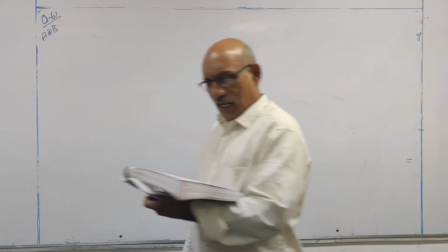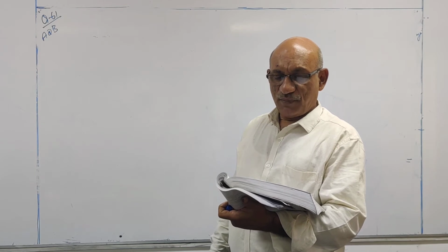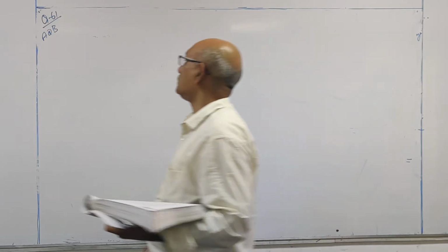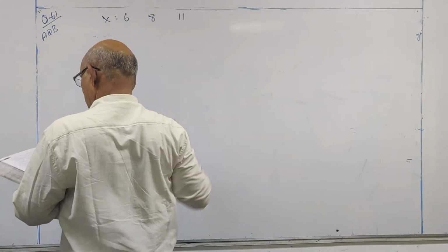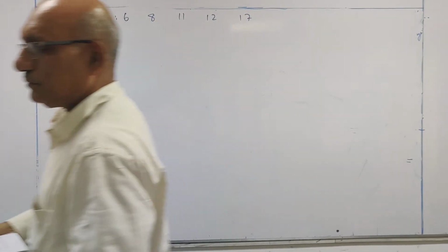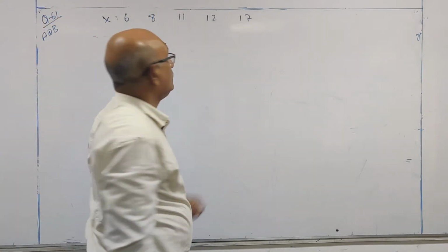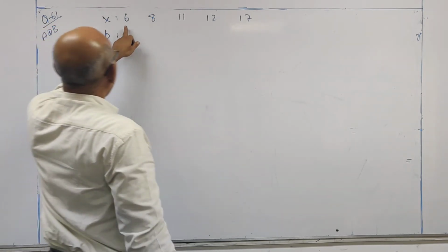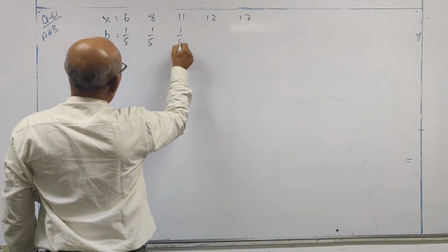Look at this. A discrete random variable x follows uniform distribution and takes only the values 6, 8, 11, 12, 17. So, how many values has the variable assumed? 5 values. So equal probability we have to assign.